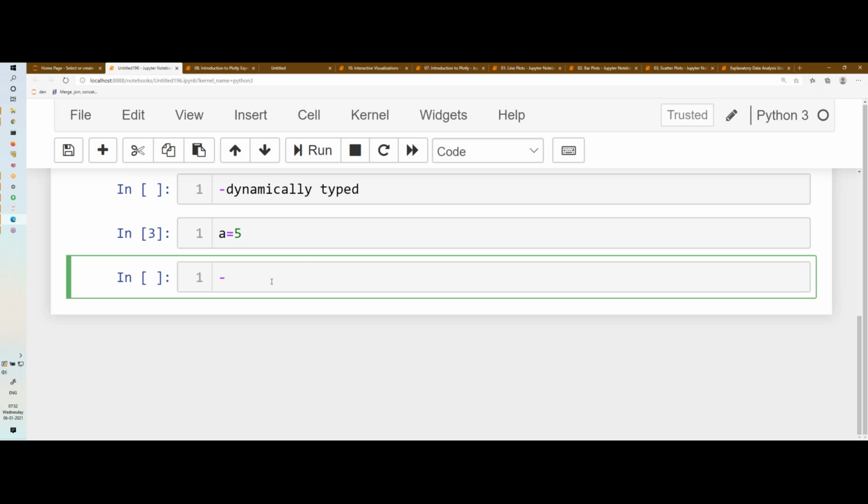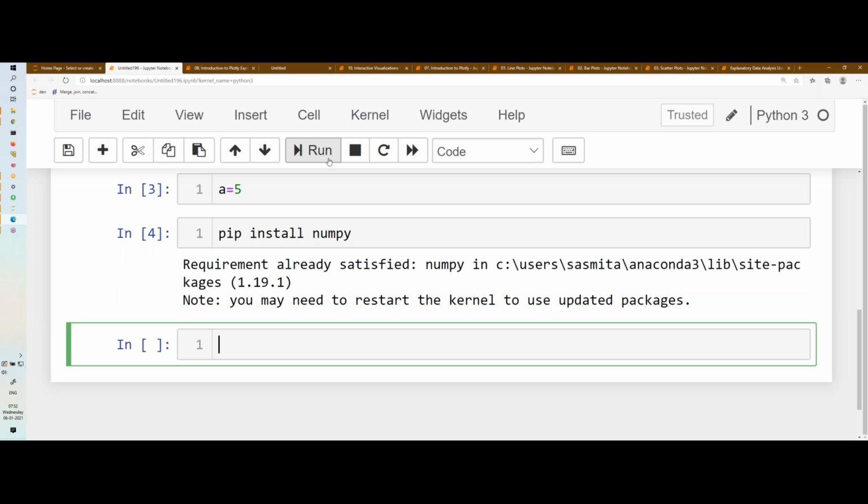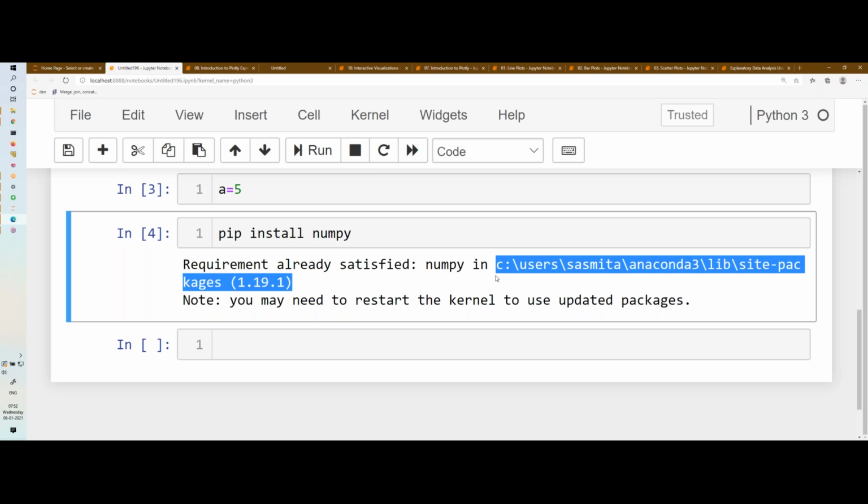But any new package, if you want to install, this is the command you need to use: pip install package name. Let's say I'm just writing a package name called NumPy. If you want to install NumPy, pip install numpy. Pip install pandas. Whatever you want to install, you can write this in the Jupyter notebook. Here only you can write pip install numpy and then run. So it will work. Any package you want to install in the Jupyter notebook or in the Anaconda prompt, you can type pip install. Where it will be installed? All the packages, whatever we are installing, everything you can find in this particular path. There is something called site-packages. You go and check.